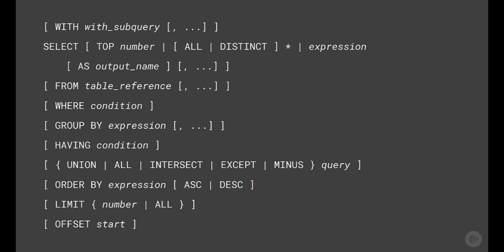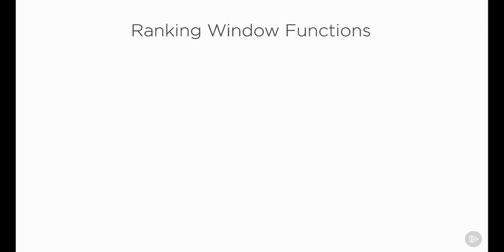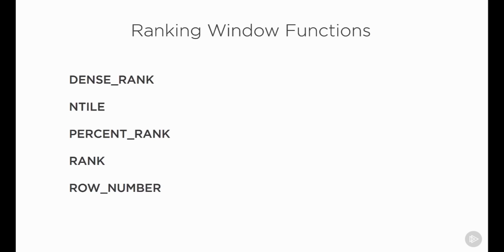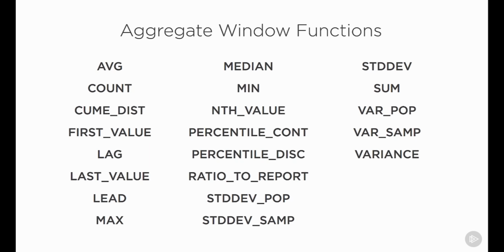But oh, the power! Also, you have windowing functions, which is great for an OLAP data source. You have two types, aggregates and ranking. The ranking functions include dense rank, ntile, percent rank, and row number. And the aggregates are all those that you could imagine, plus maybe a couple that you couldn't. There's sum, average, min, max, and about 15 others, things such as lag and standard deviation pop and standard deviation samp, which is also an alias for just standard deviation.